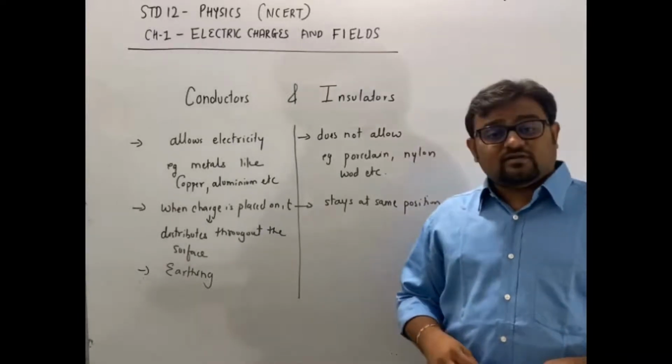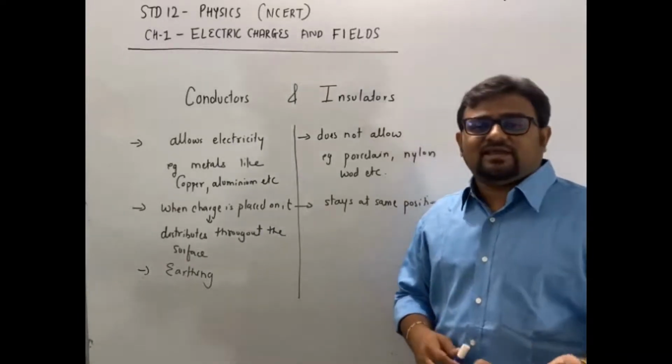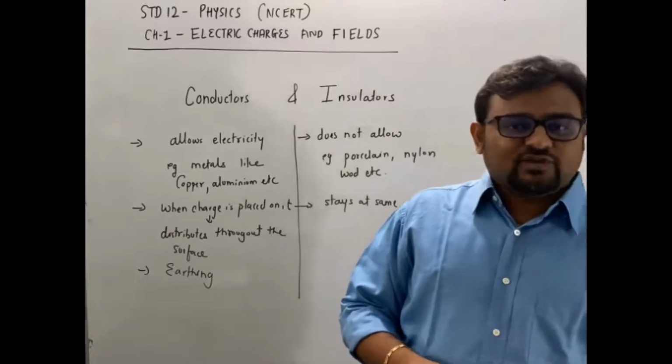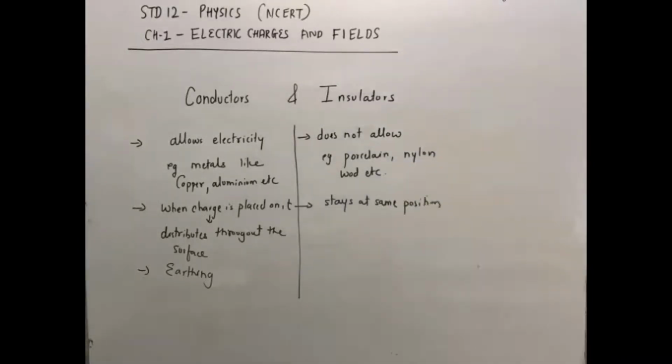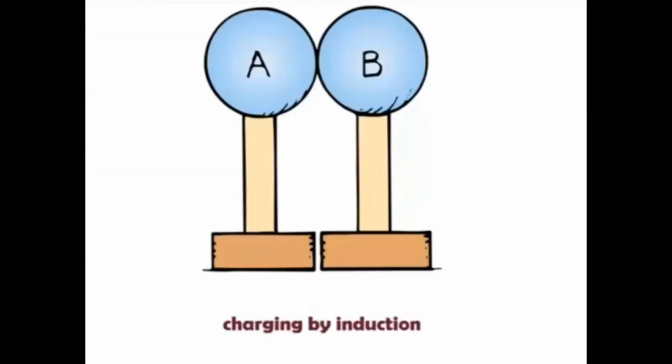Our next topic is charging by induction. For that also we will use some animation. Here we will see how conductors can be charged by induction.